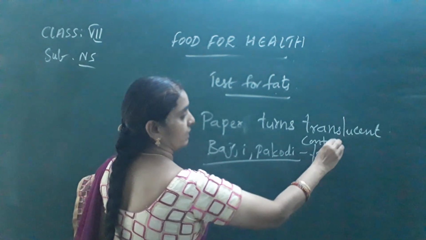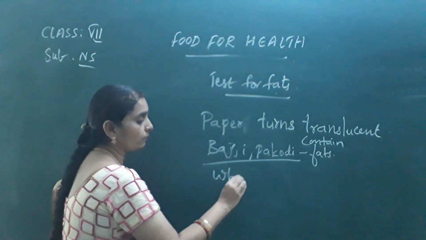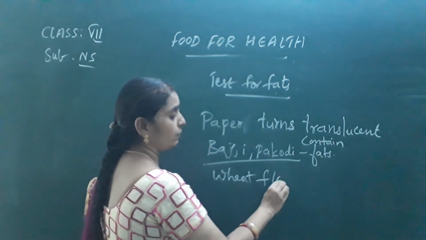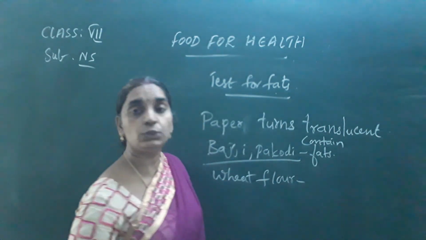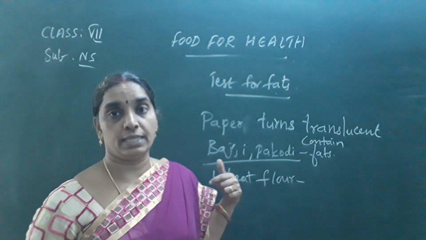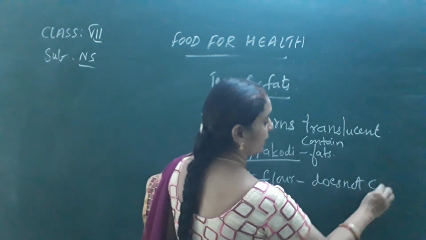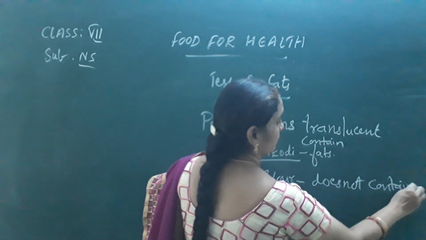Whereas if you take the wheat flour and rub it on a piece of paper, it doesn't turn translucent because it contains starch but not fats. So it does not contain fat.